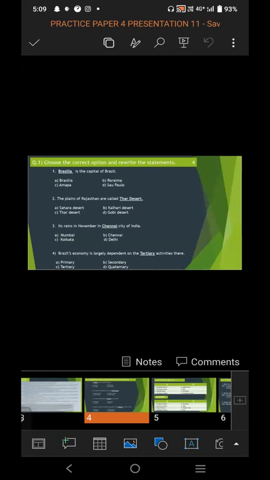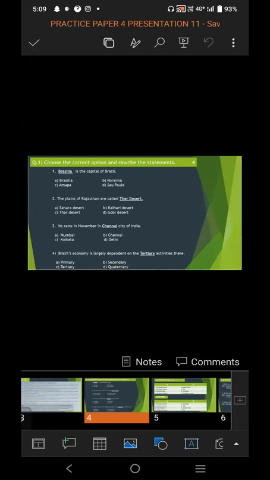Dash is the capital of Brazil. From those 4 options, you have to choose Brasilia. Brasilia is the capital of Brazil. Second, the plains of Rajasthan are called dash. So from the 4 options, the correct one is Thar Desert. The plains of Rajasthan are called Thar Desert.